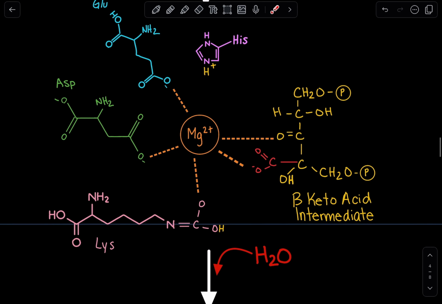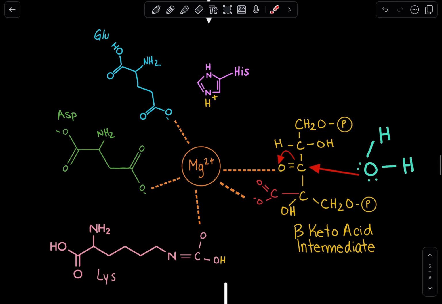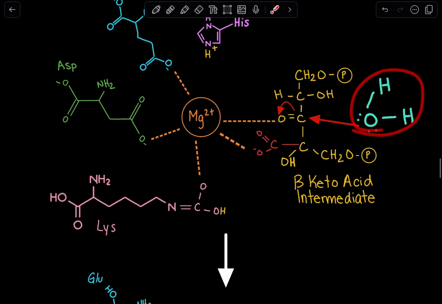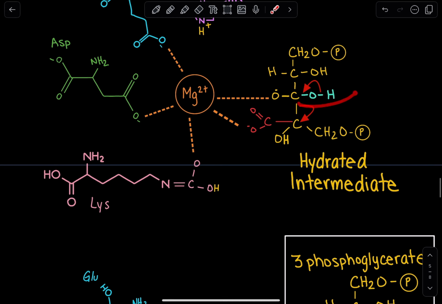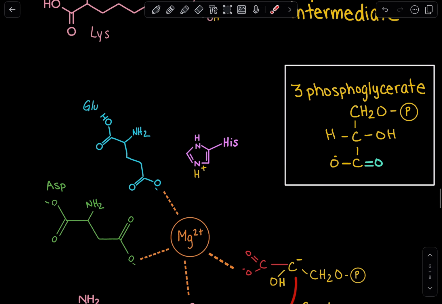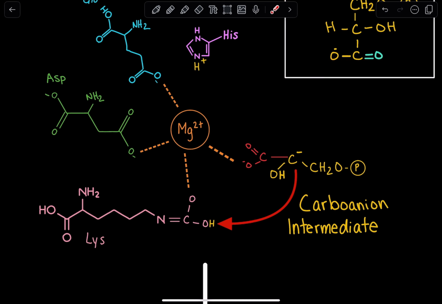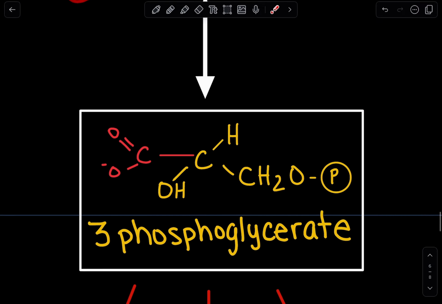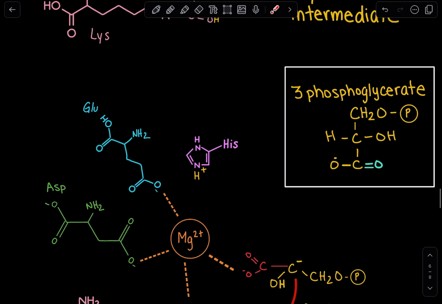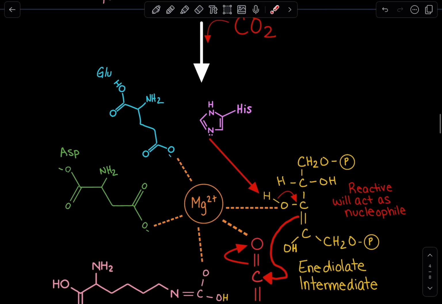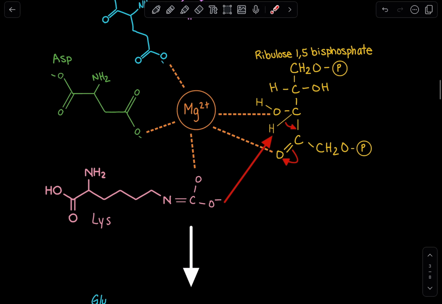Now, after that, we've created our beta keto acid intermediate, and it's followed by a hydration. A hydration will introduce the OH group, and that OH group, once it's incorporated, we have our hydrated intermediate, which is highly unstable, and it's just going to fall back on itself to create our first 3-phosphoglycerate and our carbanion intermediate, which simply just has to pick up that hydrogen from the carboxylated lysine, and as a result, we get 3-phosphoglycerate. Now, that is the mechanism for how RuBisCO carboxylates.